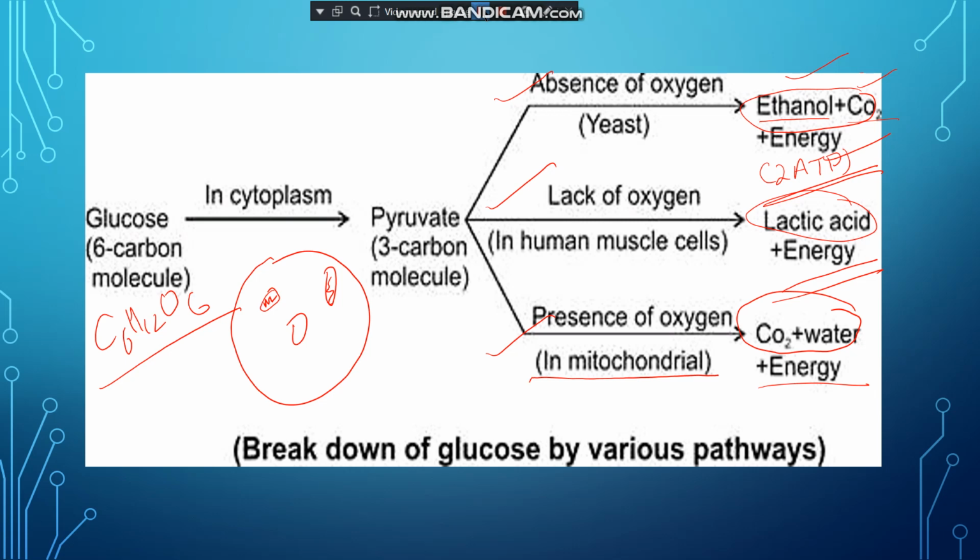Why is there more energy? Because in aerobic respiration the complete breakdown of the glucose occurs. In anaerobic respiration the complete breakdown of glucose does not take place. So students, in this way you can see the different types of respiration and the pathways.